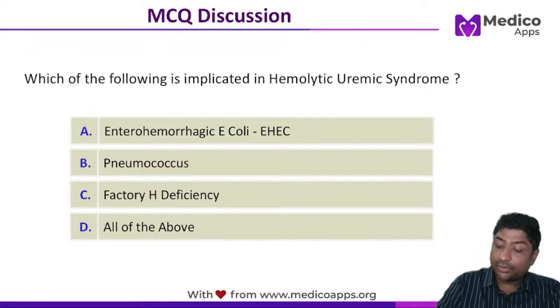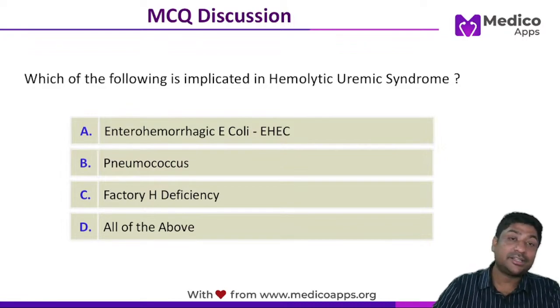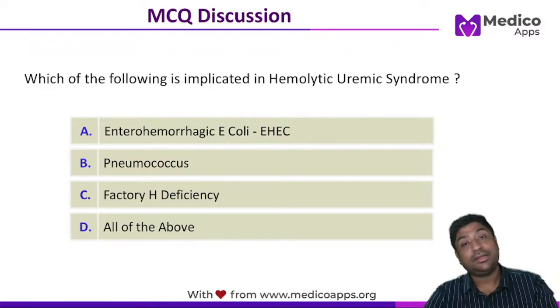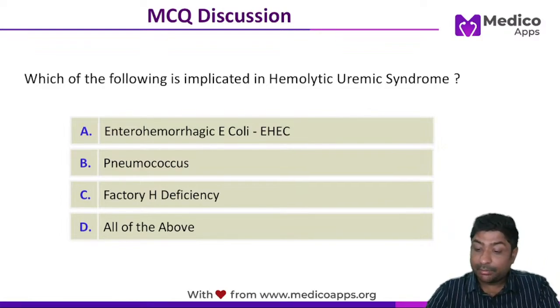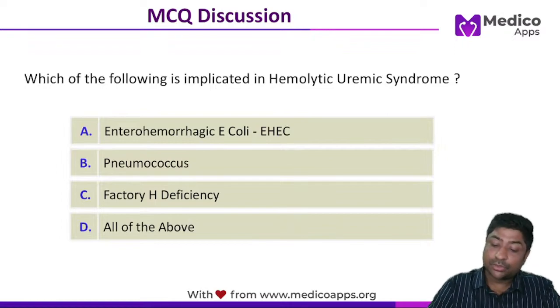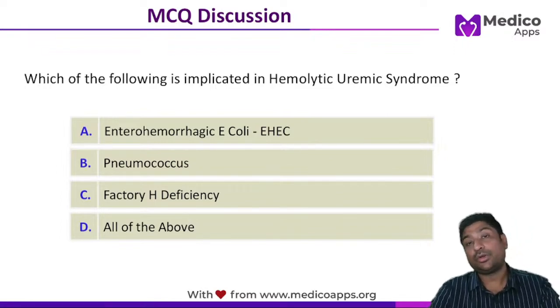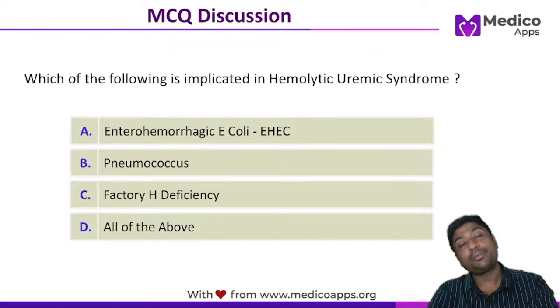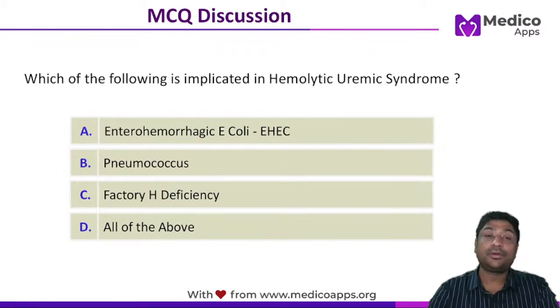Let's talk about hemolytic uremic syndrome. Now, there are two things which will clearly help us understand it is not HUS. First of all, the age. HUS is generally seen in children, and fever is never present. Rest all the things can be seen, but here the mention of fever can help us rule out hemolytic uremic syndrome. And also the age group. Hemolytic uremic syndrome is primarily seen in children.